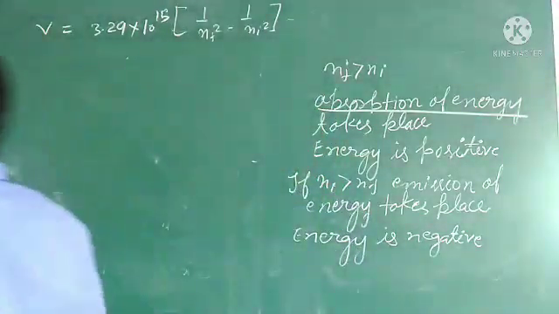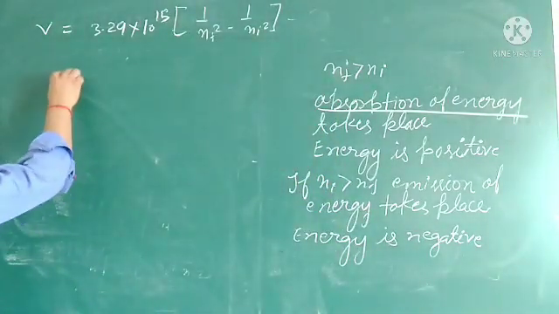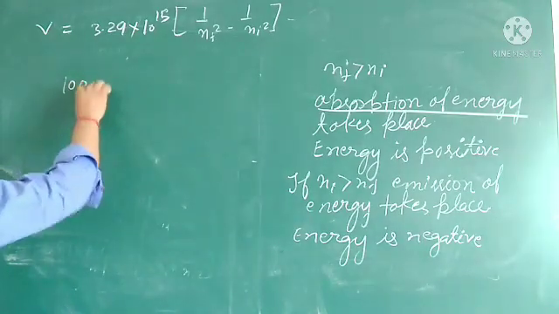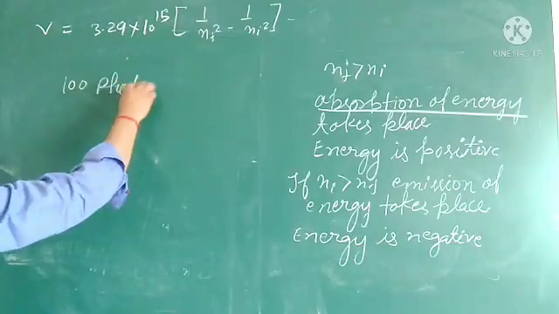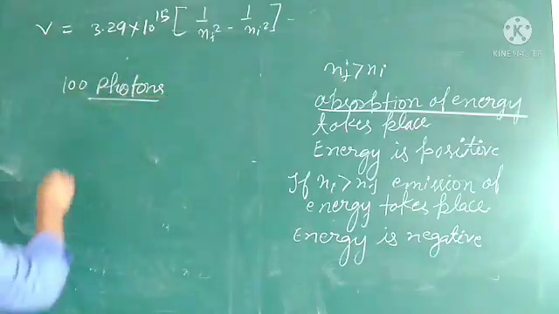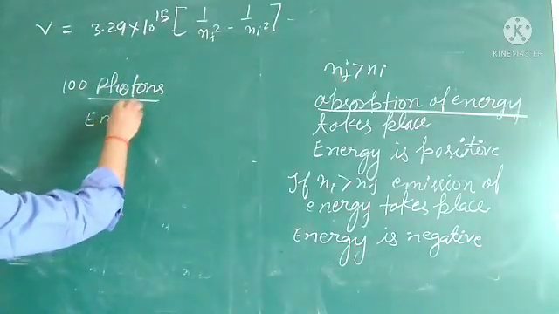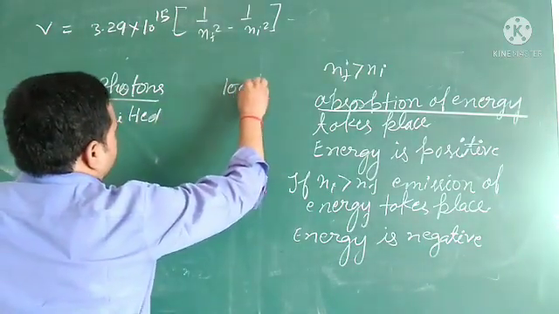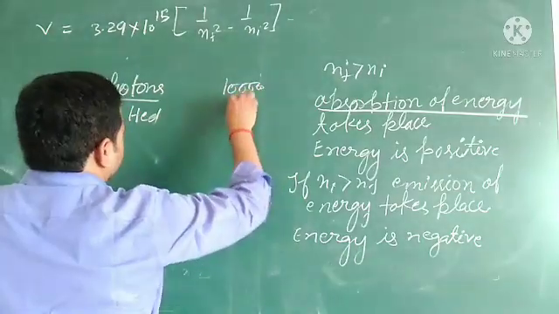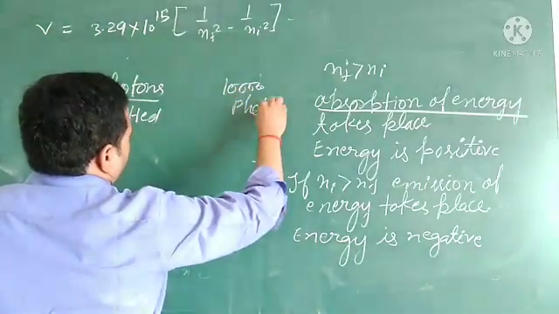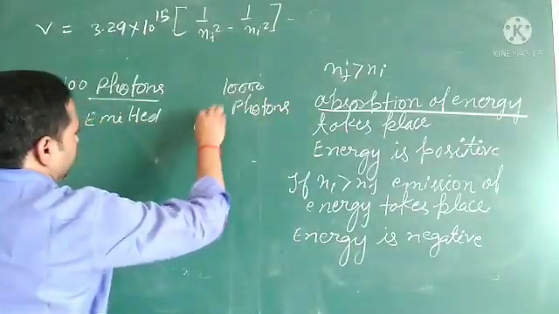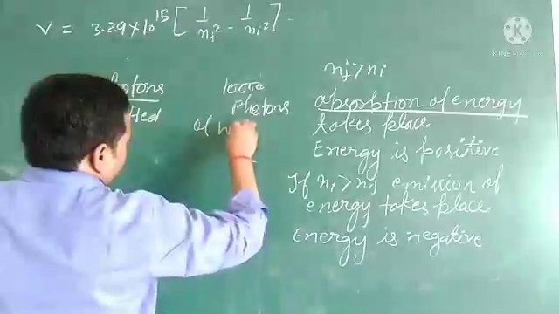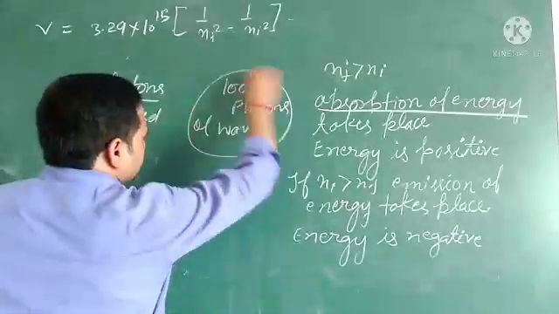If I am comparing here, just let's see. If 100 photons are being emitted, and on the other side 10,000 or 1,000 photons of the same wavelength are being emitted or absorbed.